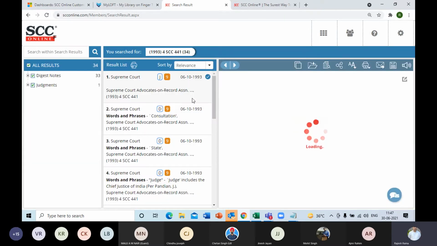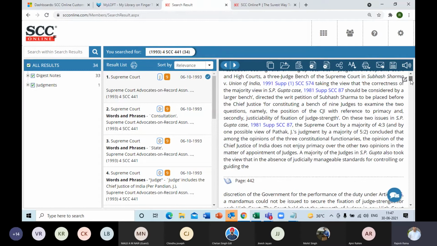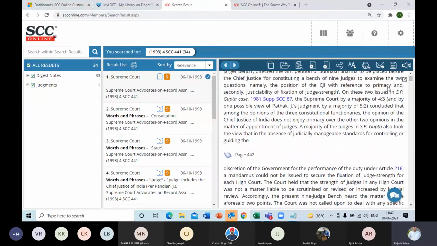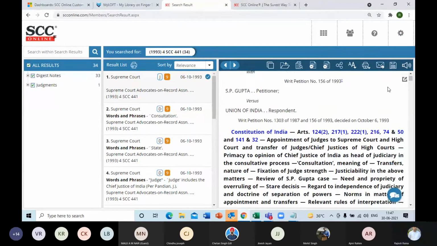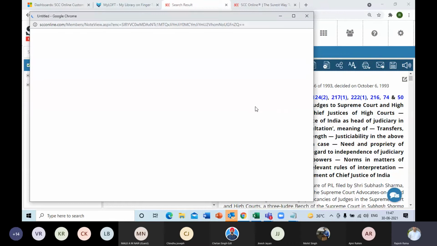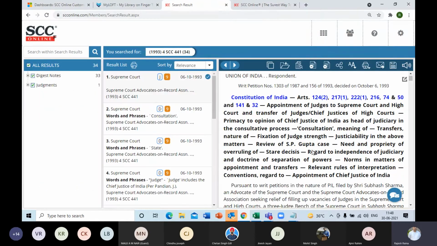Supreme Court Advocates on Record Association versus Union of India, with SP Gupta versus Union of India. As you can see this judgment over here, it starts with the digest note, the head note part, and the scheme of the head notes is being mentioned over here, right? Along with the digest notes, you also see these highlighted: the Act itself, the articles or the individual sections. Suppose I want to read Article 32 over here, I can click right away. It will open in a new window. Read that article, close it, and you're back to the original judgment. So this hyperlinking has been done throughout.